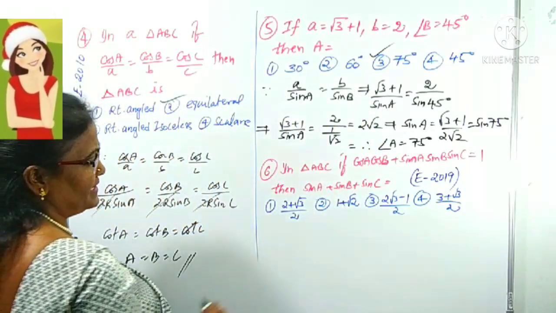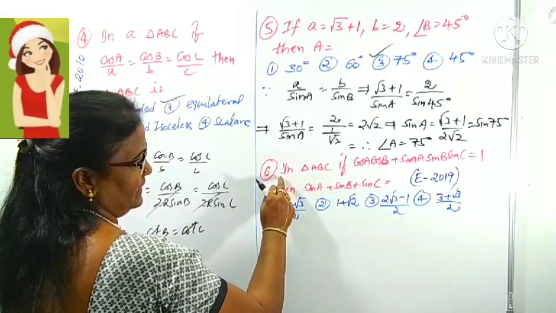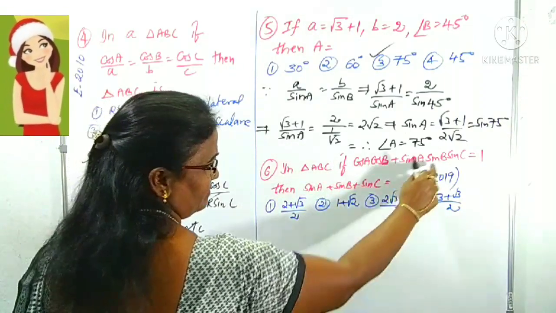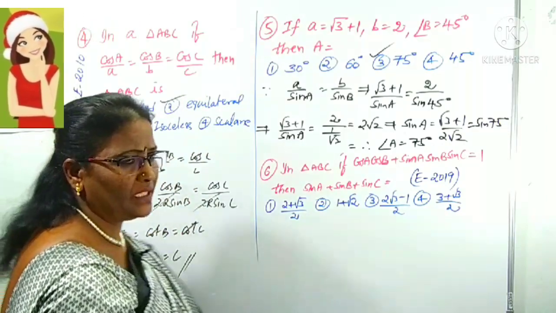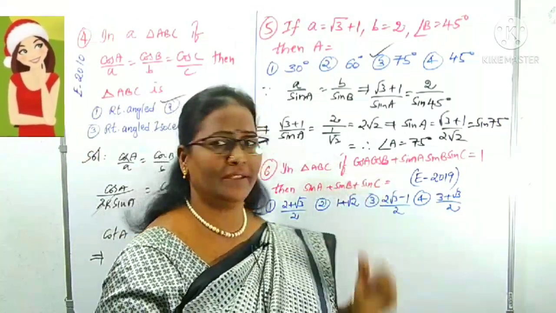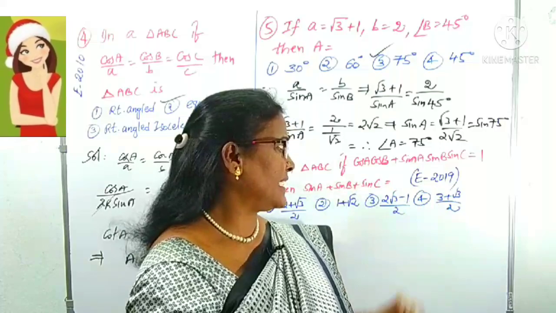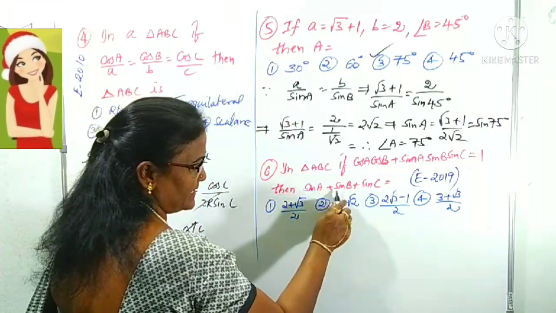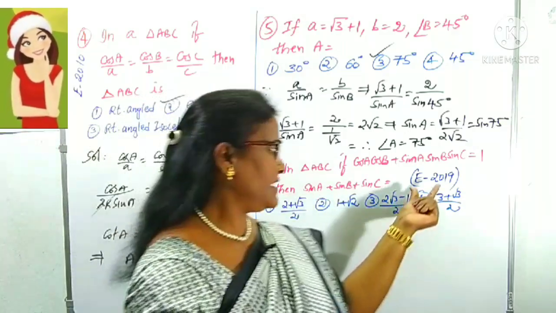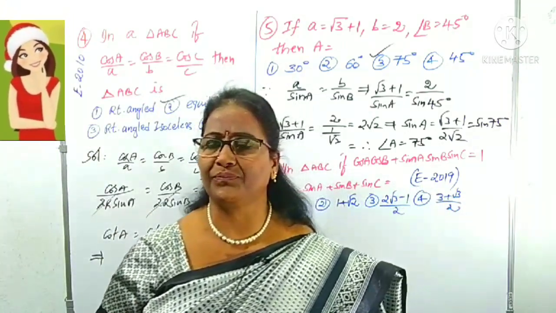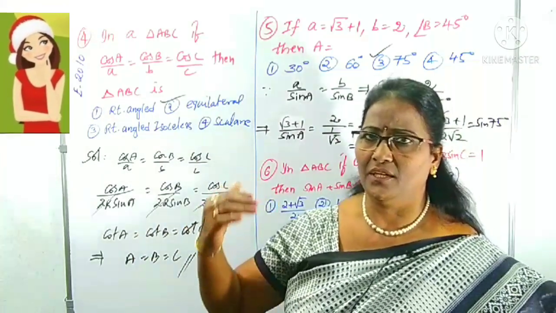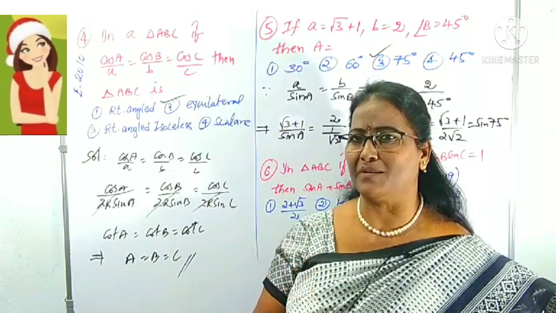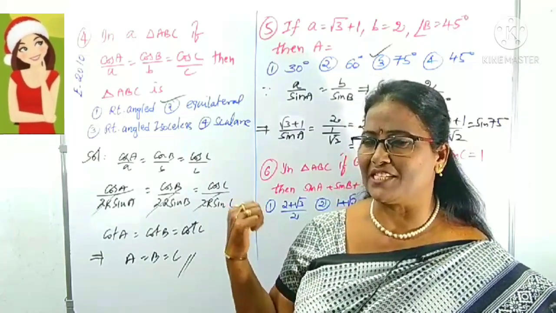Now look at question number 6. In a triangle ABC, if cos A cos B plus sin A sin B sin C is equal to 1 is given. He is asking for the result of sin A plus sin B plus sin C, which is given in EAMCET 2019. If you do the direct, long process, it takes too much time. Means the process according to the board examination takes too much time.